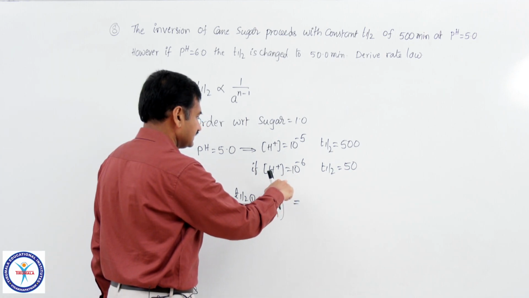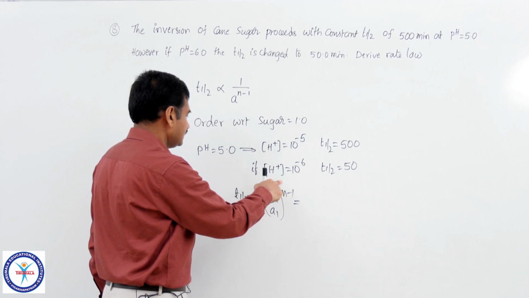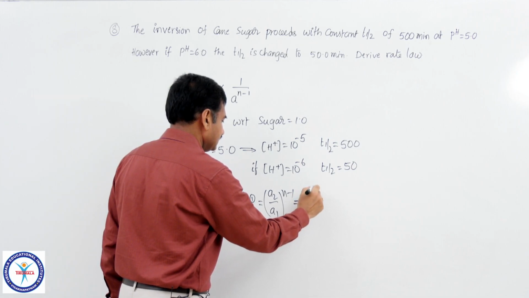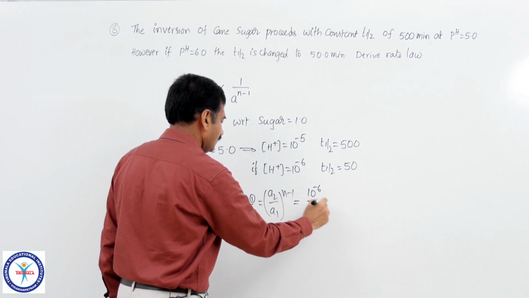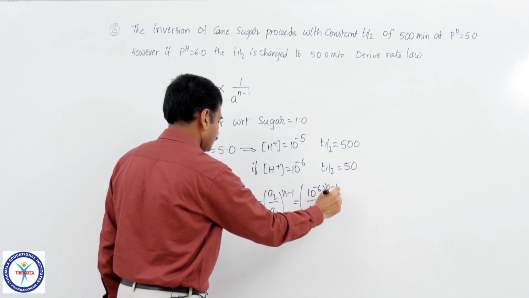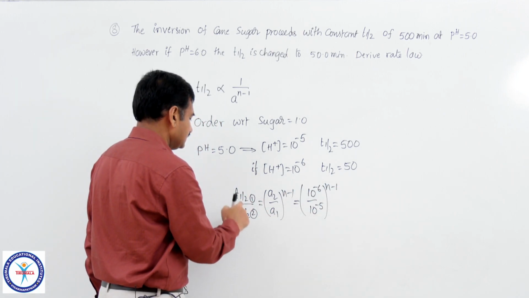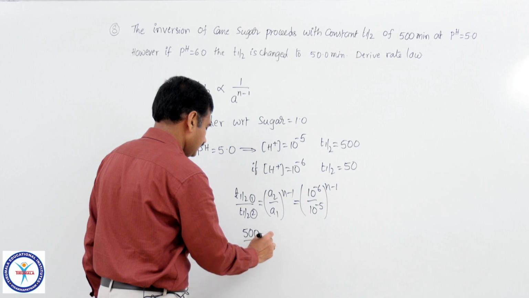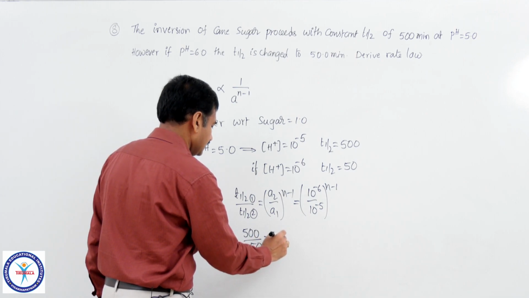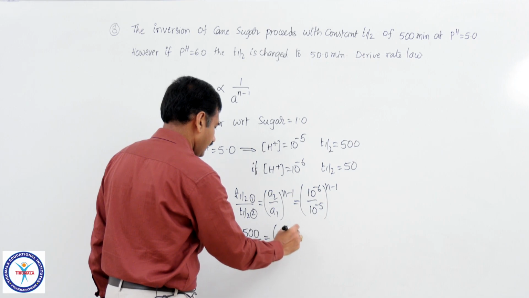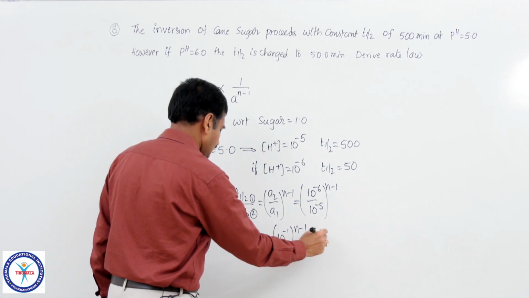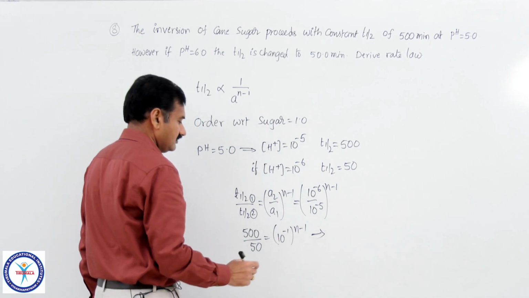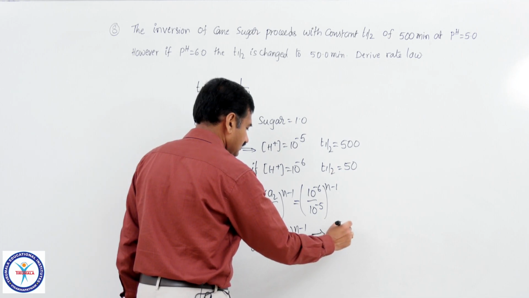Here A2 must be taken as concentration of H plus ion at pH equal to 6, that is 10 power minus 6 divided by 10 power minus 5 whole to the power of n minus 1. This is given as, in first experiment half-life period is 500, second experiment it is 50, equal to 10 power minus 1 whole to the power of n minus 1. This is 10, 10 equal to 10 to the power of 1 minus n, from this n must be equal to 0.